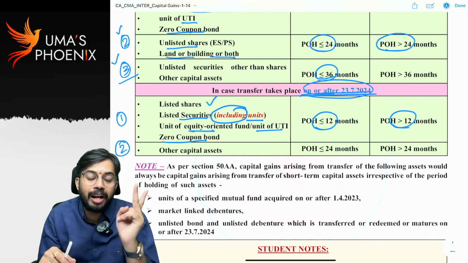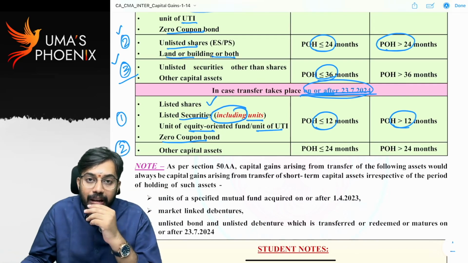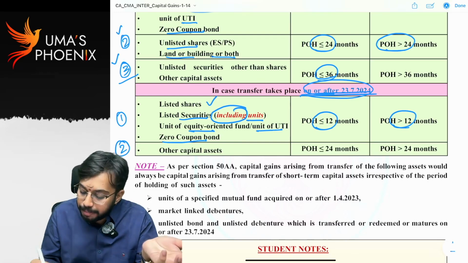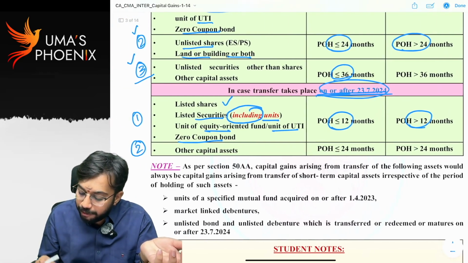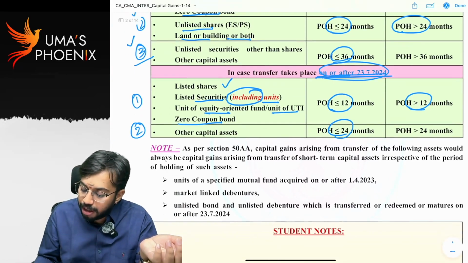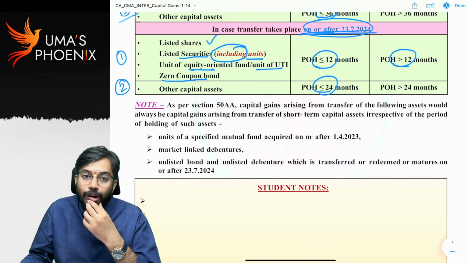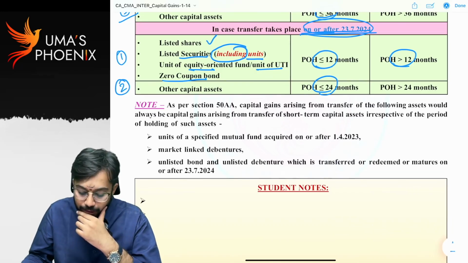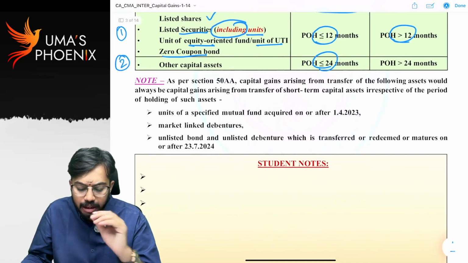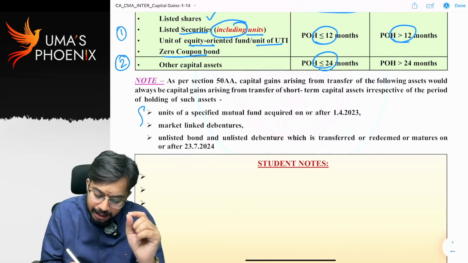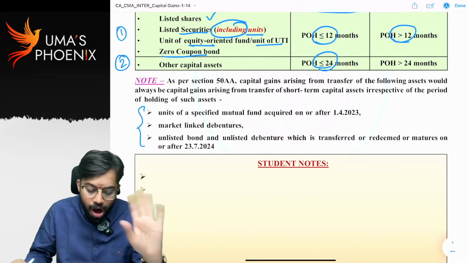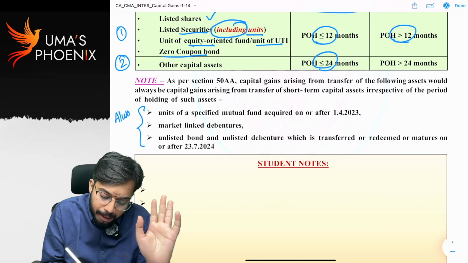There are only 2 categories on or after 23rd July 24. So all remaining capital assets, if they are held up to 24 months, are classified as short-term capital assets. If they are held for more than 24 months, they are classified as long-term capital assets. Is it clear? Next. See, there are some capital assets. These capital assets are always treated as short-term capital assets.